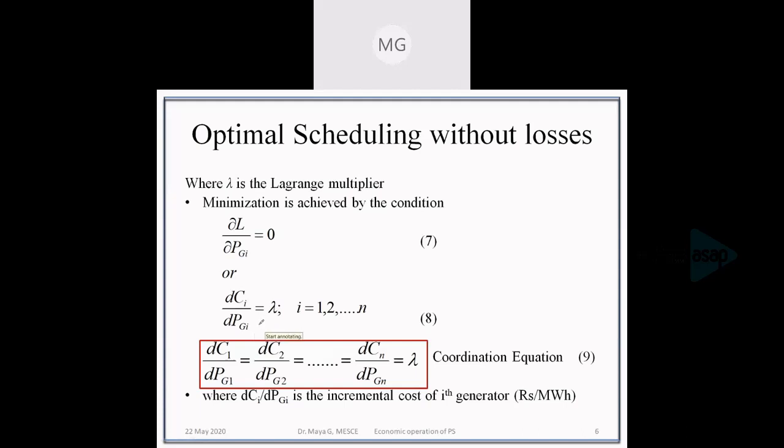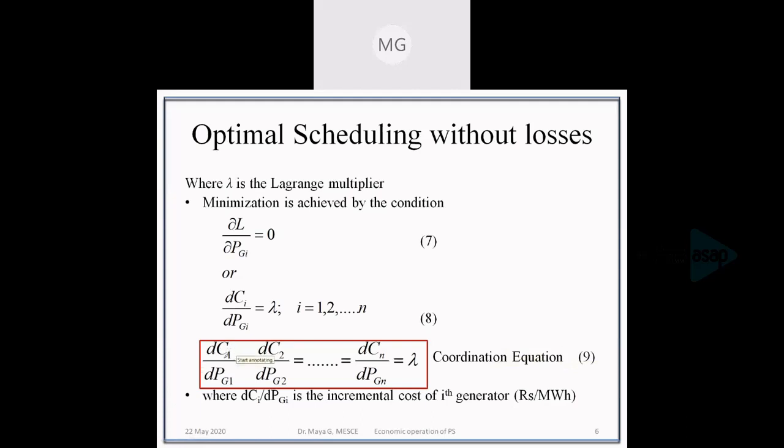Similarly for all other cost functions, we get dC1 by dPG1 equal to dC2 by dPG2, etc., equal to lambda. This is called the coordination equation, because we have used the constraint to optimize or minimize the cost.